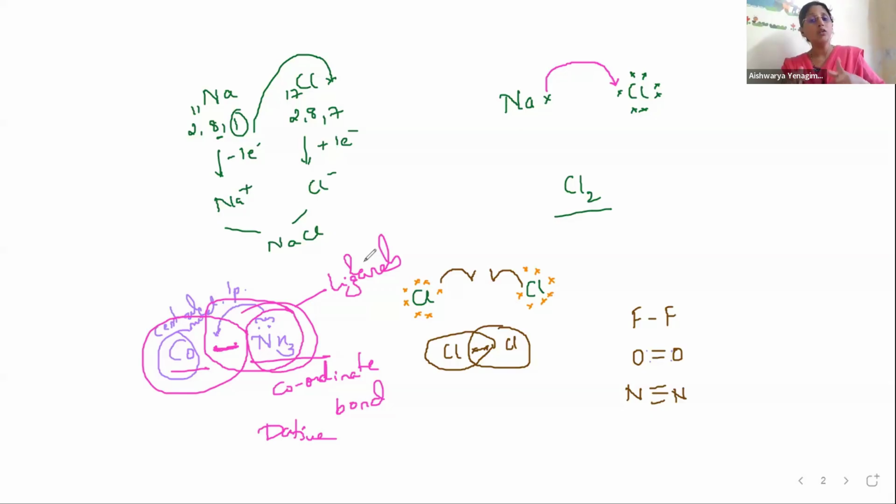He is not going to give it completely. He is going to give it to him such that it will be eaten by both of them. That is nothing but a coordinate bond.